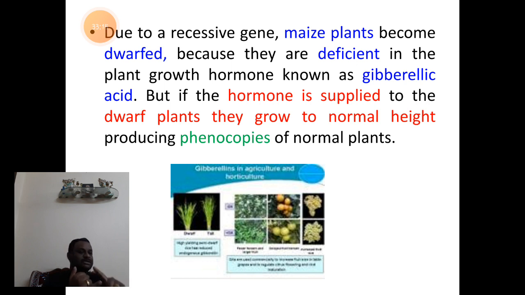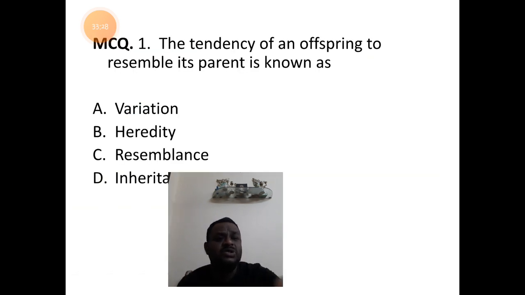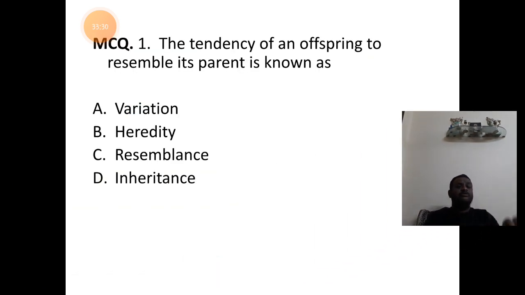The concept of phenocopy is important for 5 marks. The concepts of phenotype and genotype could be asked as short notes overall. So with this we are completing the concept related to phenotype, genotype and phenocopy.